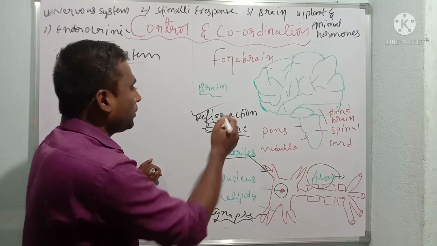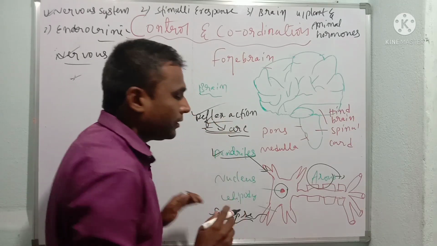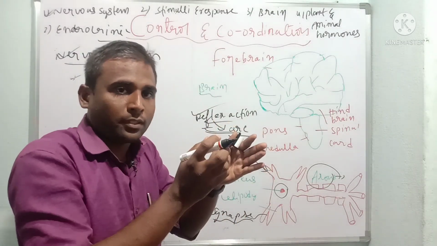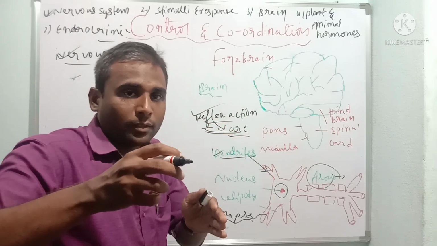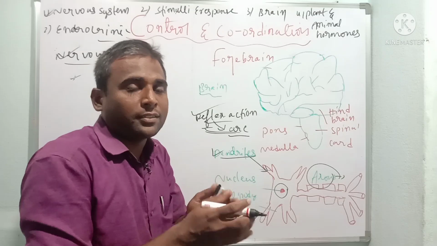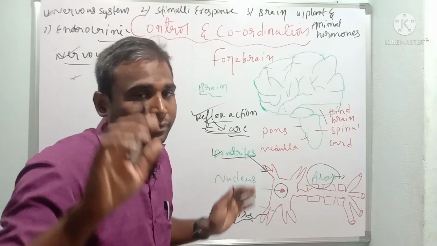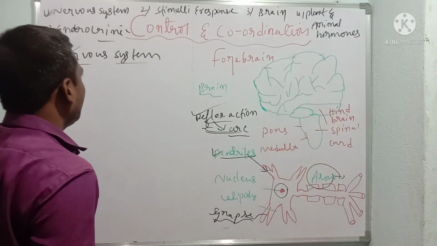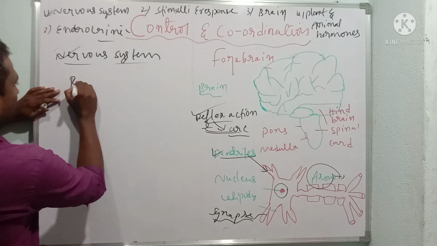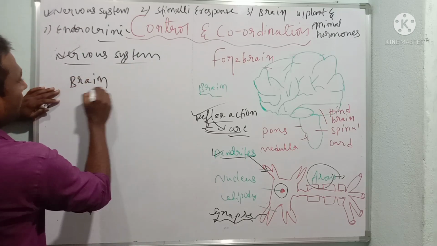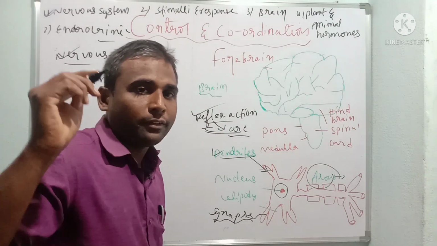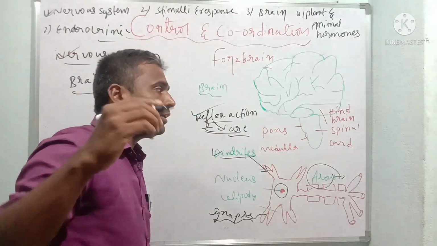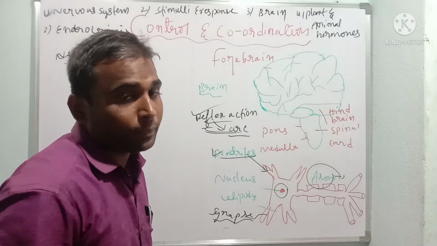Now I come to the point, that is receptors, sensory neuron cells, spinal cord, and motor neuron cells to the effectors. Finally we get the information, remember. After that we come to the brain. Dear children, our brain is nearly 1350 grams. Usually a male brain is larger than a female brain.